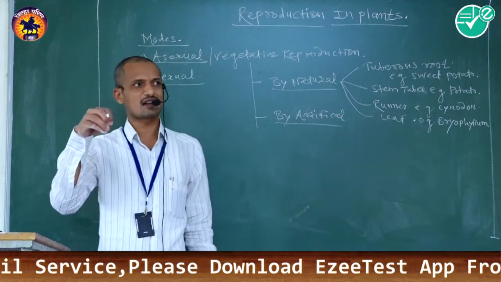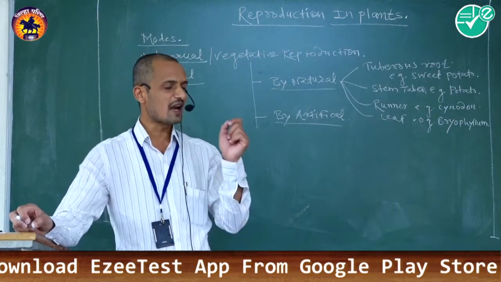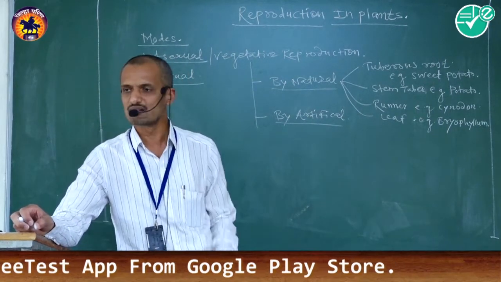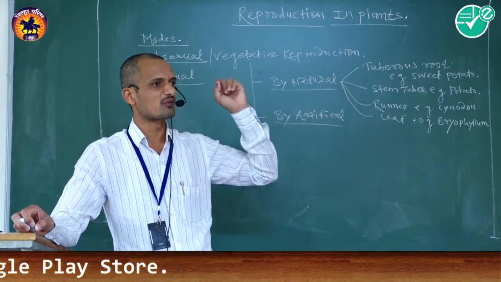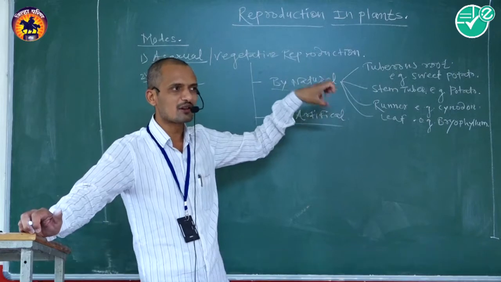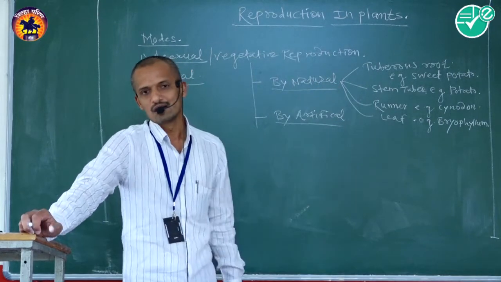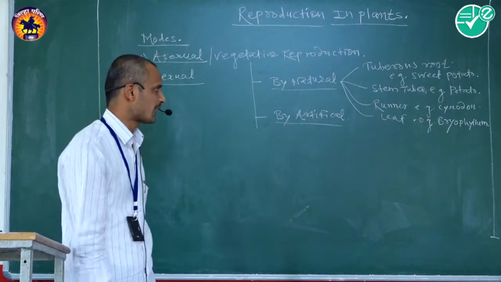These runners, the stems containing nodes, have the ability to develop young ones like their parents during suitable, favorable season. These nodes of the sub-aerial modified stem propagate and develop young ones like their parents.